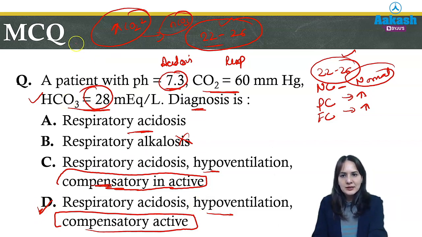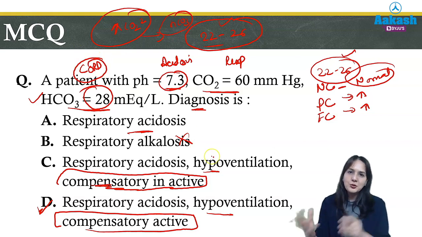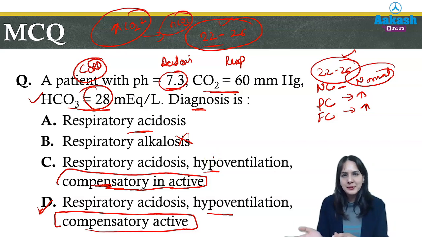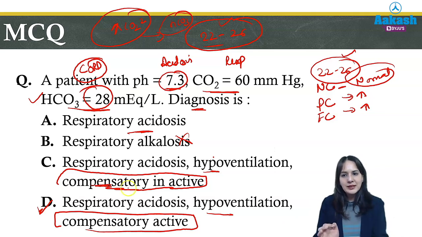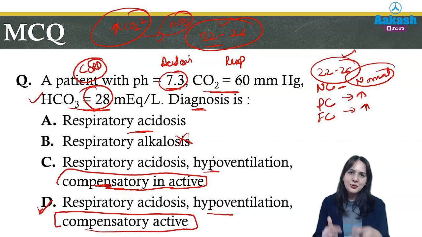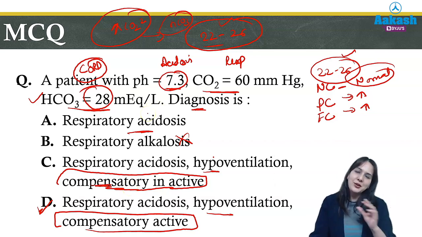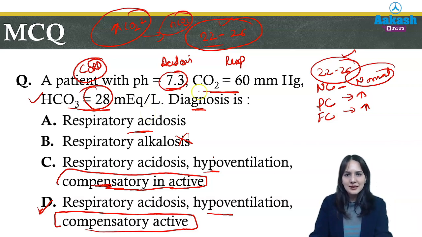Hypoventilation is the answer because in this question they also mention the patient is suffering from COPD, which indicates that due to COPD there is hypoventilation and it is responsible for respiratory acidosis, but compensation is active. So the correct answer is D. In this way you can find the answers to various questions, and these are interesting ones. If you understand, you can very easily answer these questions.